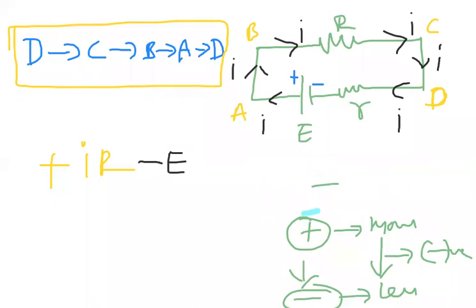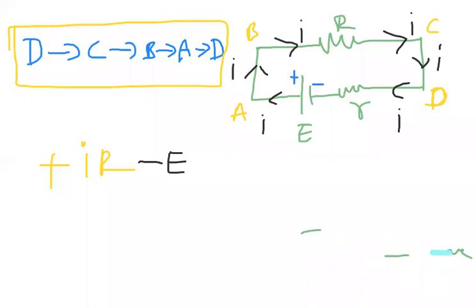Now observe carefully what we discussed in this regard. So here, what is the sign we have to use now? Next we have to discuss internal resistance. We are moving from which terminal to which terminal? Negative to positive. This is the negative terminal, and this is D. Current is flowing from D to the negative terminal.